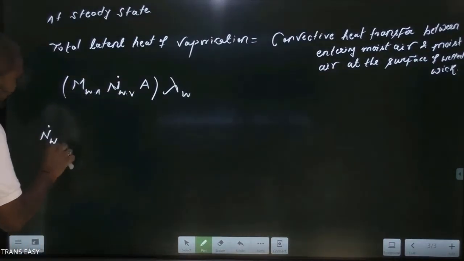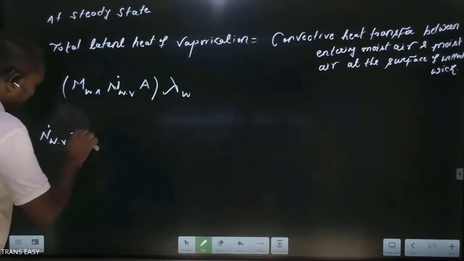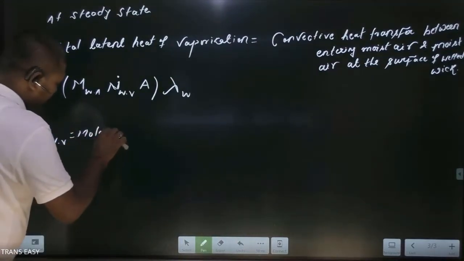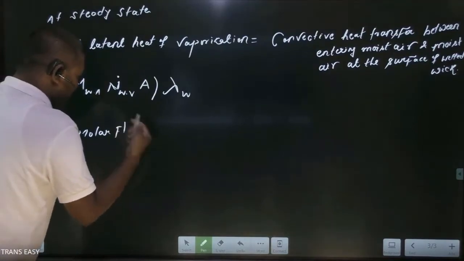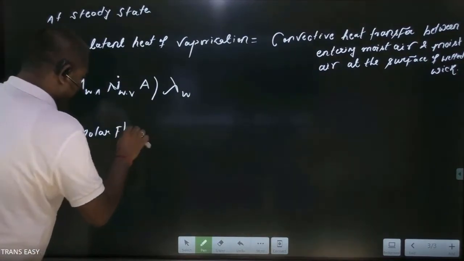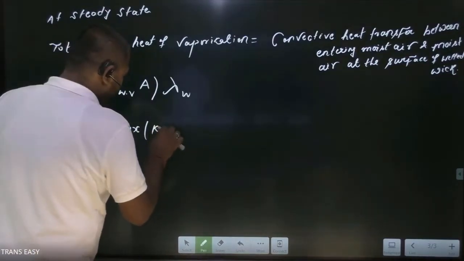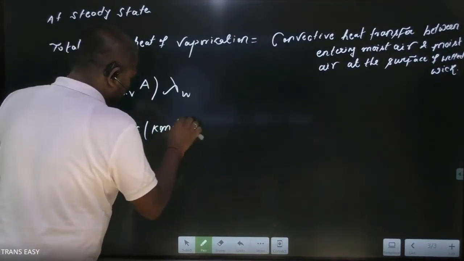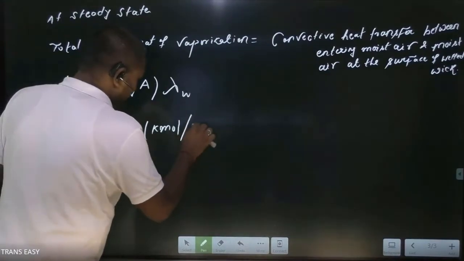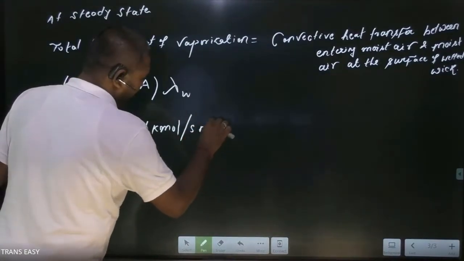Friends, this is molar flux. Molar flux is the mole transfer rate per unit area. Its unit is kmole or kg mole per second per meter square area.